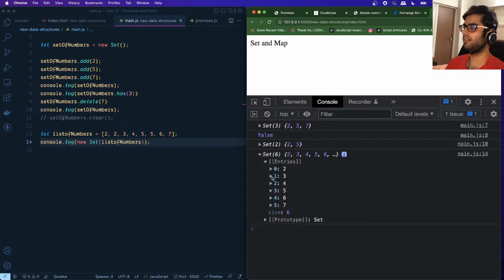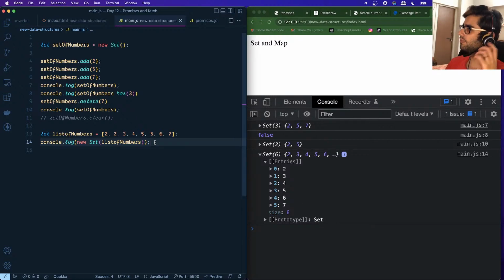It has gotten rid of all the duplicates, right? So we just see 2, 3, 4, 5, 6, and 7, right? So this is one of the applications of set where you can get rid of duplicates in an array very easily, right?